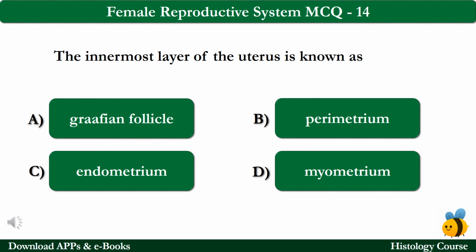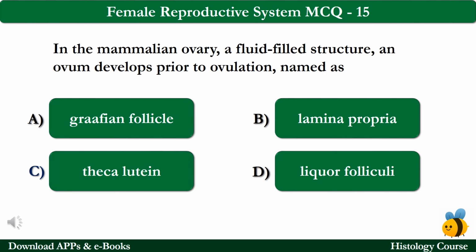MCQ number 14. The innermost layer of the uterus is known as option A Graafian follicle, option B perimetrium, option C endometrium, and option D myometrium. The correct answer is option C, which is endometrium. MCQ number 15. In the mammalian ovary, a fluid-filled structure in which an ovum develops prior to ovulation is named as option A Graafian follicle, option B lamina propria, option C theca lutein, option D liquor folliculi. The correct answer is option A, which is Graafian follicle.